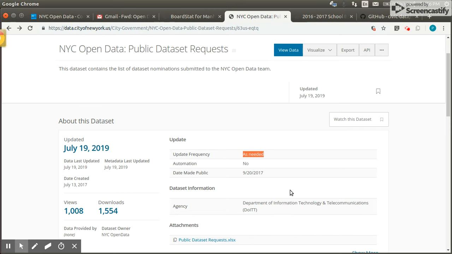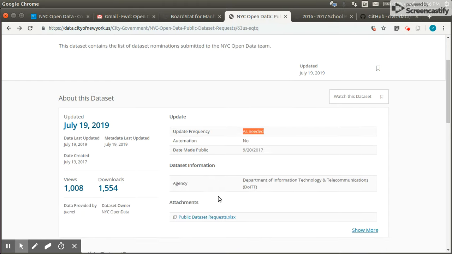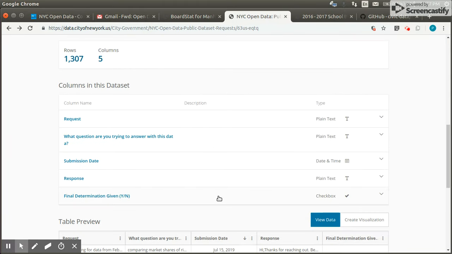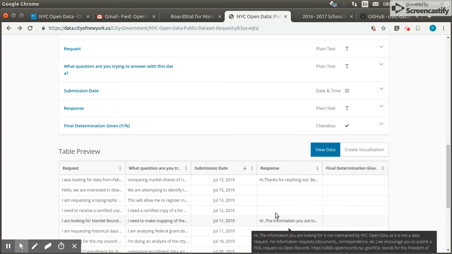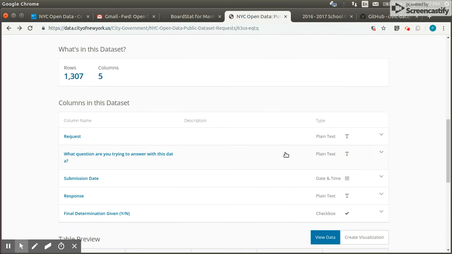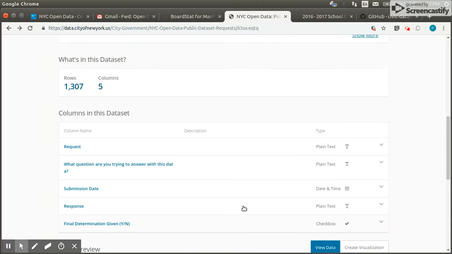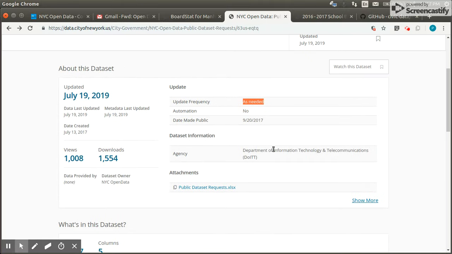No, it's not. So the request, even the answer from the Department of Education, is not in this data set that shows all requests, but you can see other people's requests and you can try to make sense out of it. But an interesting thing here is it doesn't even have the response date. So you can't compare the submission date to the response date because they don't even show the response date. It's really strange why there's no response. And then final determination, yes, no, doesn't even seem to be filled in.